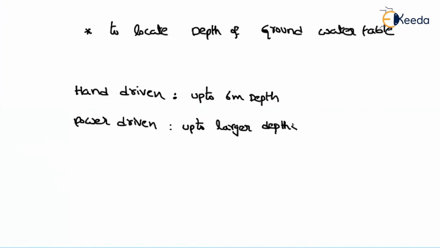This is applicable for any type of soils. There is no hard rule that this can be applied for only one type of soil. So what points to remember? With auger boring we get disturbed samples, and it is used for identification of different types of soils. From auger boring, we locate the depth of groundwater table. If it is hand driven, we go up to 6 meters. If it is power driven, we may go to larger depths also. These points are more than enough from the GATE exam point of view. Don't study more than these points unnecessarily. Don't waste your time. Next, coming to the next boring, wash boring.